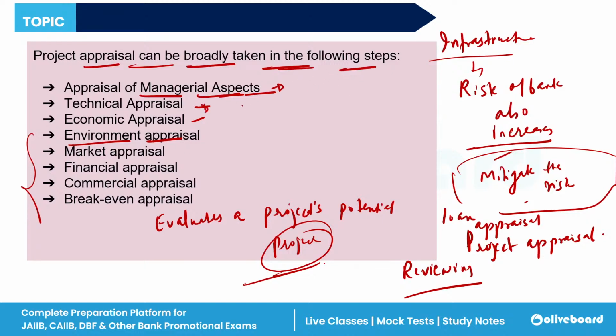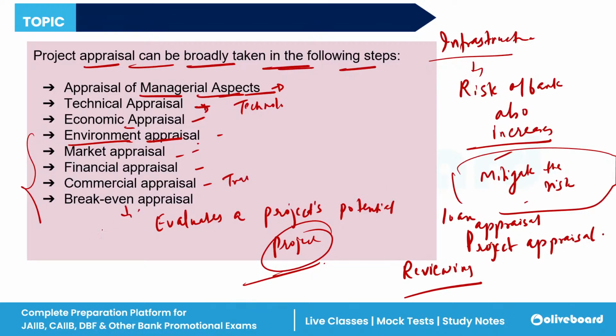Technical appraisal is how to use the technology; techno-friendly things should be there. Environmental aspect means whichever project I'm investing in should not impact the environment or create any kind of hardship to it. Market appraisal relates to market fluctuations, demand, supply. Financial commercial relates to trade and purpose.